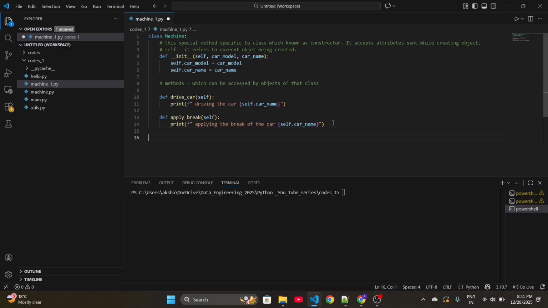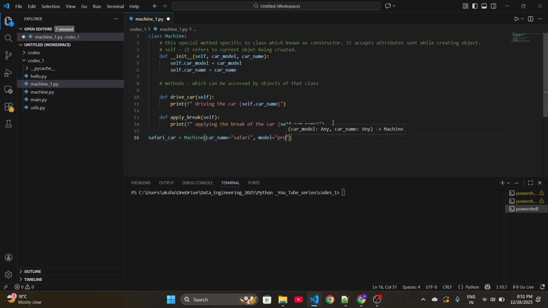Now let's create an object. How can we create the object? Suppose I want to create a Safari car using this machine class. Safari car is my object name. I am calling this machine class and I want to send car name, maybe Harrier. Sorry, we are creating Safari car. So let me send Safari and model, maybe a Pro.